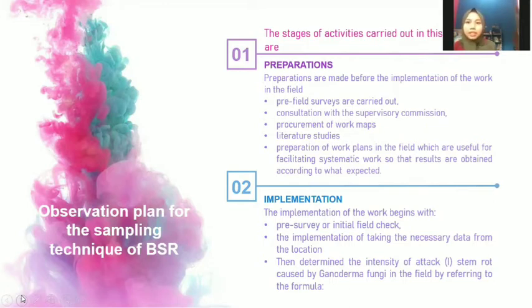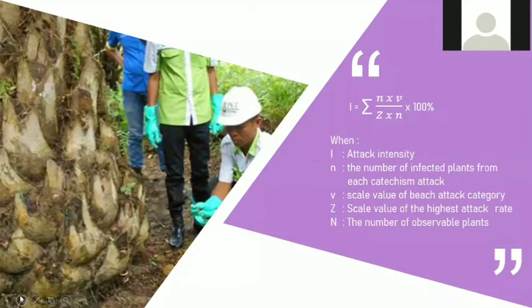The implementation of the work begins with a pre-survey or initial field check, the implementation of collecting the necessary data from the location, then determining the intensity of attacks, the rate caused by Ganoderma fungi in the field by referring to the formula. Next. And if we want to calculate attack intensity, we can use the formula below.